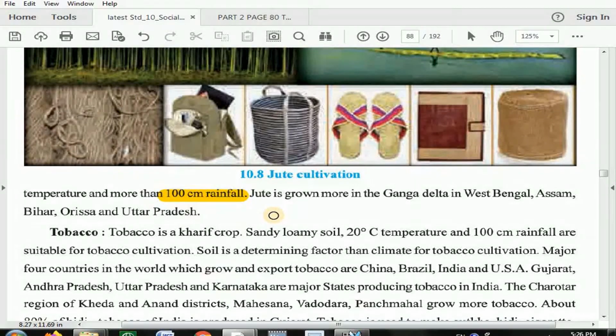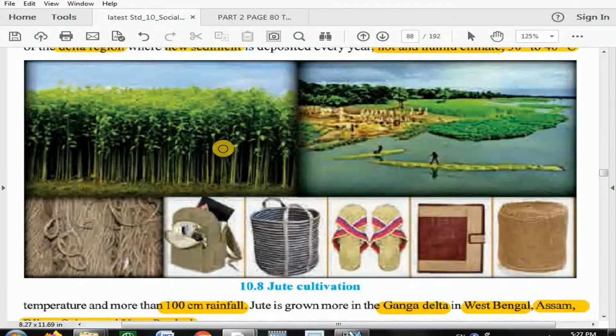And jute is grown more in the Ganga Delta in West Bengal. The delta region of the Ganga River in West Bengal, Assam, Bihar, Orissa, and Uttar Pradesh. These are the areas where jute is grown more. As you can see in figure 10.8, these are the trees of jute. Then you can see how they work, and then you can see the products made from jute. As I told you, please remember the pictorial information, because it can be easily converted into a question of 2 marks and 3 marks.